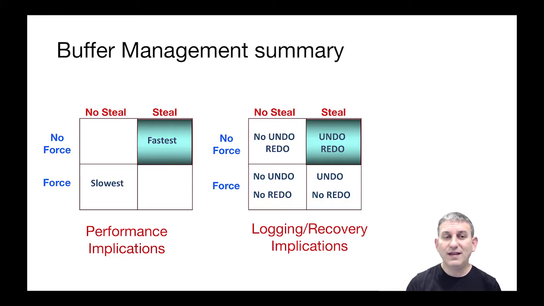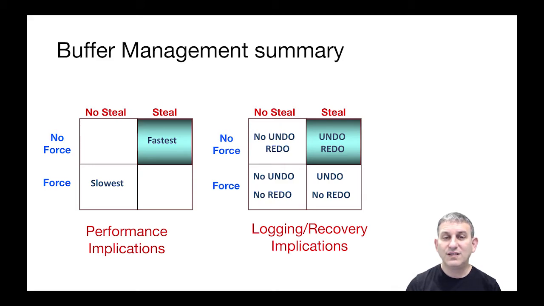To summarize, we've got this kind of design space of force, no force, steal, no steal. It would seem like the slowest but simplest thing to do is force, no steal. That was our first idea. And the fastest thing, the thing we just described, would be steal, no force. You can, in principle, try to do the other corners, okay? In steal, no force, in the upper right, the logging and recovery implications are we have to have undo and redo logging. In force, no steal, the lower left, we didn't need any kind of logging. And the other two boxes represent the kind of logging we need if we leave out one of those things.